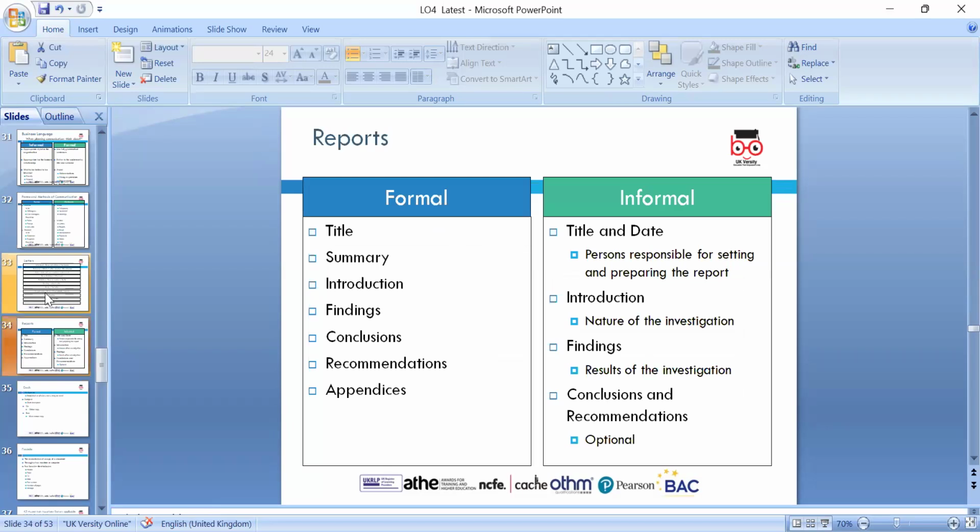The reports, of course, the title, summary, introduction, findings, conclusion, and recommendation. Informal, the title and the date and introduction, findings and conclusion and recommendation can be, but more we focus in our communications on the tax affairs with the various stakeholders.